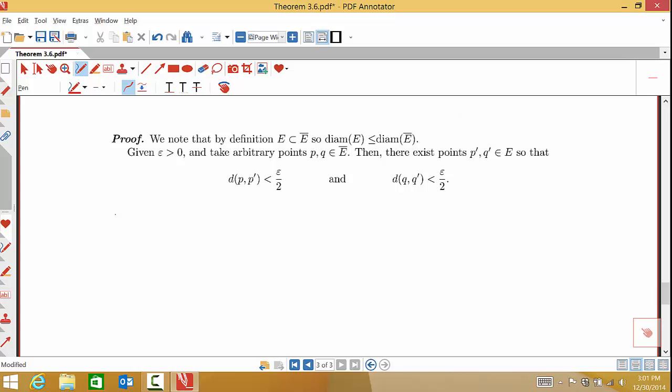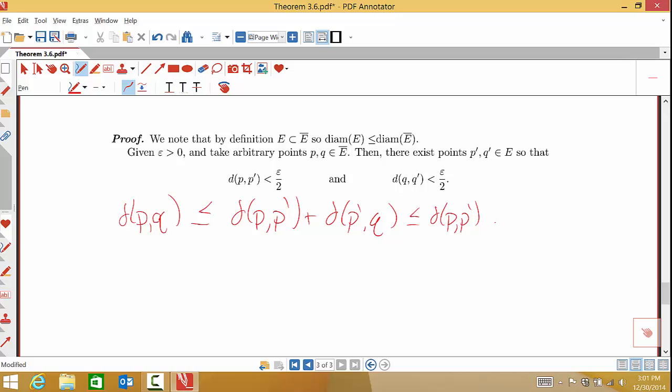Okay? And now I'm going to start looking at the distance from P to Q. And this was just 2 arbitrary points. Now this, by our triangle inequality, I can say this is less than or equal to the distance from P to P prime plus the distance from P prime to Q. Okay, I just put a P prime along the way. The triangle inequality allows me to do that. And now I'm going to use the triangle inequality one more time on this second piece. This is definitely less than or equal to the distance from P to P prime. Not going to mess with that. Plus the distance from P prime to Q prime plus the distance from Q prime to Q.